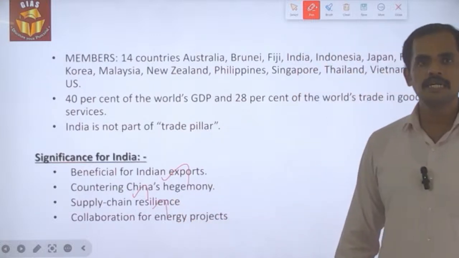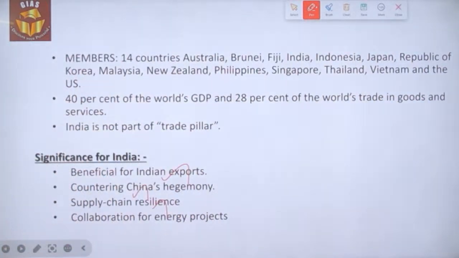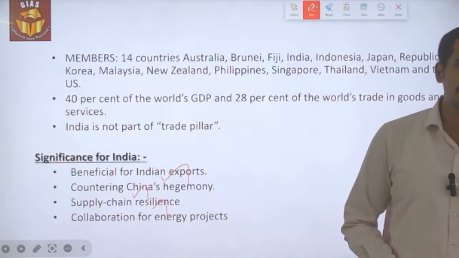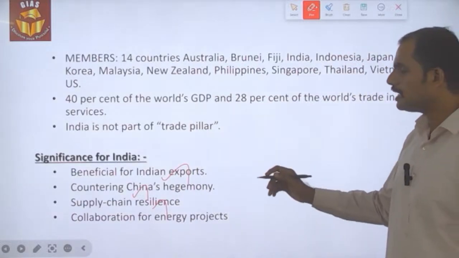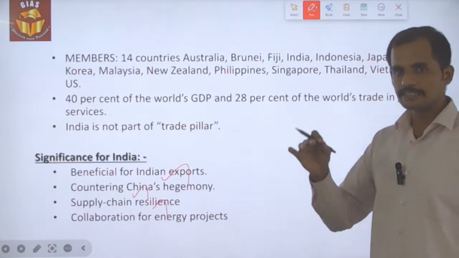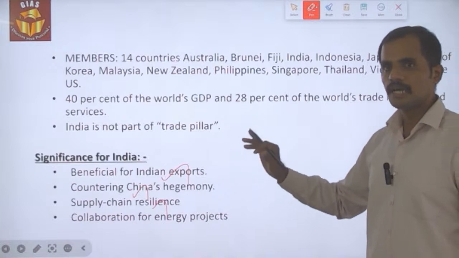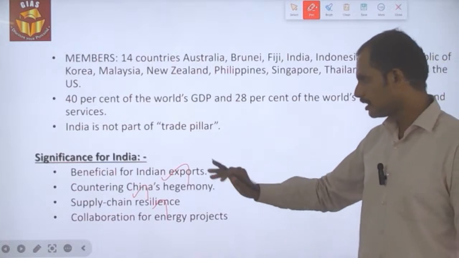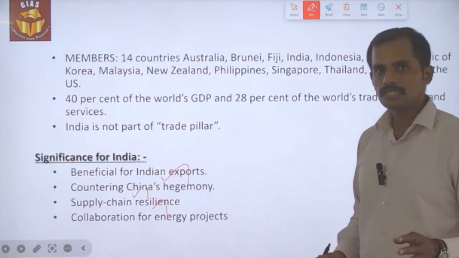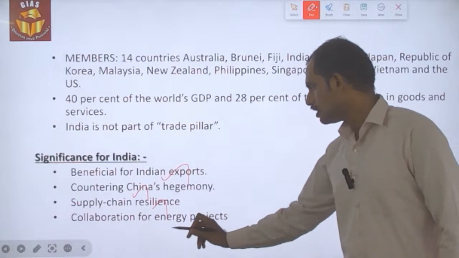Thirdly, supply chain resilience. During the pandemic as well as the Russia-Ukraine war, in the aftermath of those incidents, what has happened is the price rise. The price rise has happened because of the supply chain restraints or the supply chain disturbance. Why? Because more of the supply chain has been concentrated in a handful of geographical areas. So by diversification, the supply chain will get resilient, so that this kind of knee-jerk price rise in the aftermath of emergency incidents will not take place.